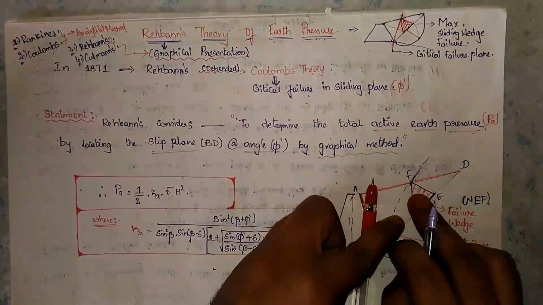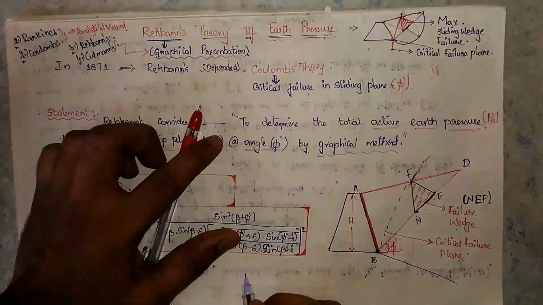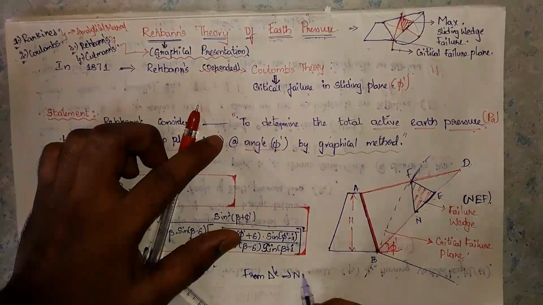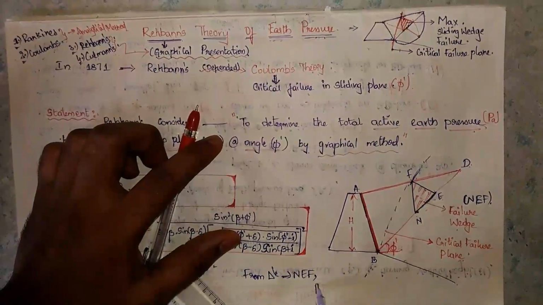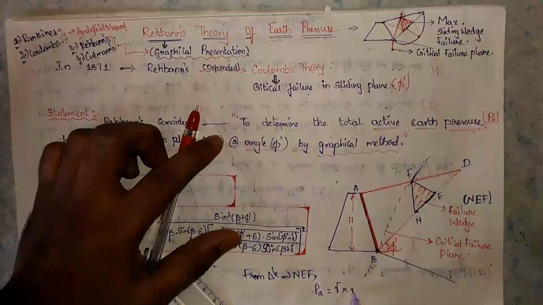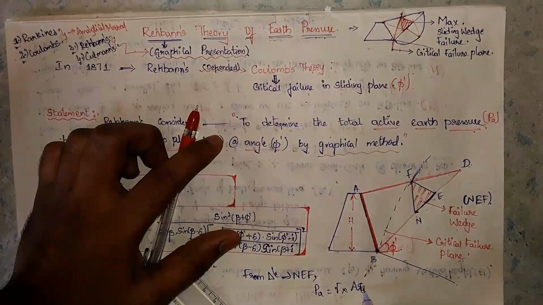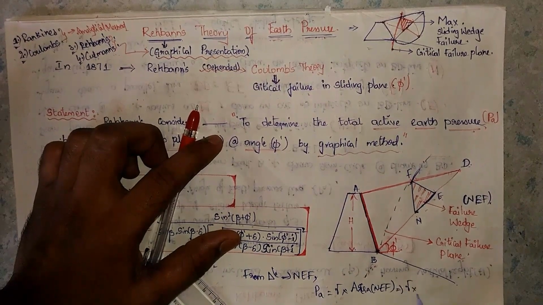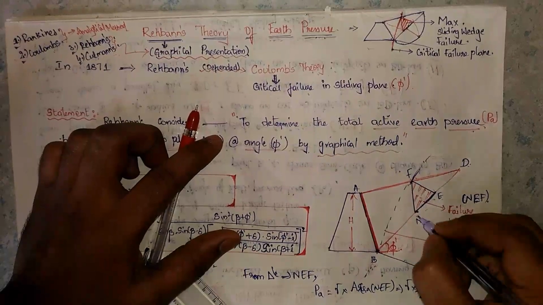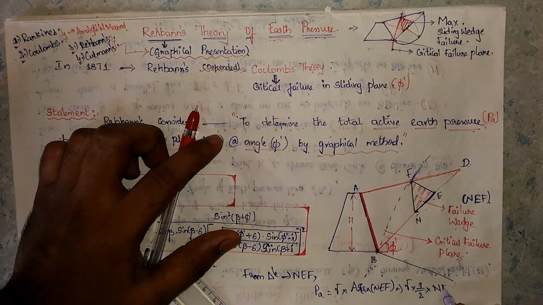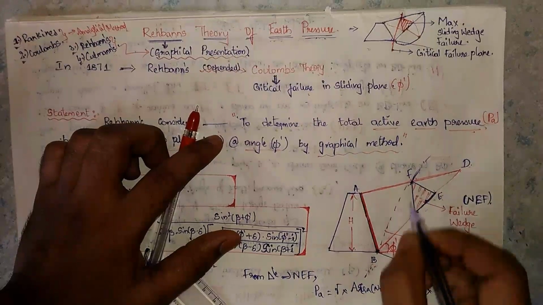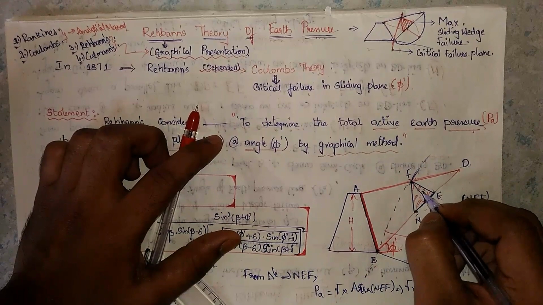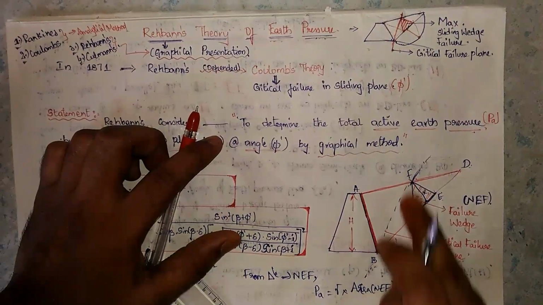By taking this area, from triangle NEF he found PA equals rho into the area of NEF, which is gamma into half into NE into X. This is the point we don't know, so we take the perpendicular and name it X. What is the area of this triangle?